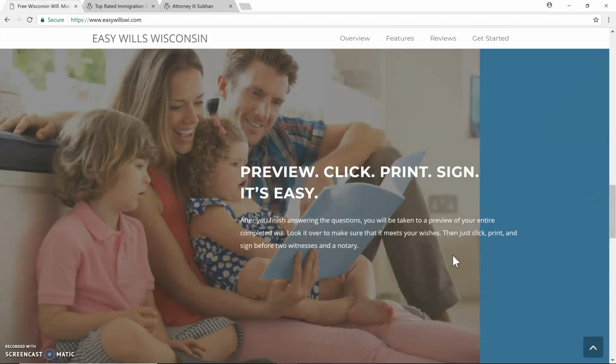Next, when you're done with the questionnaire, you'll be taken to a preview of your entire will that's been drafted. You'll be able to look at the will and review it. If there are any changes you want to make, you can just go back into the questionnaire, make your changes there, and go back to the preview screen again, which we'll see later in this video. And if everything looks good, then you'll just click download the PDF and print. There is one last step. You have to sign your will before two witnesses and a notary. Typically, that can be done at your local bank for free.